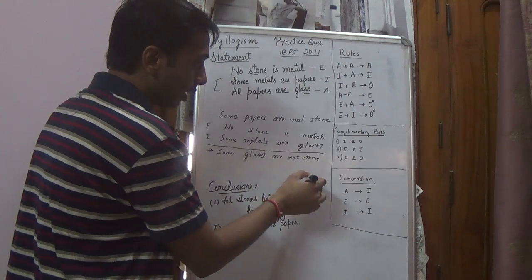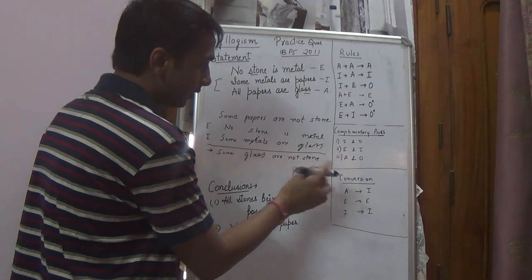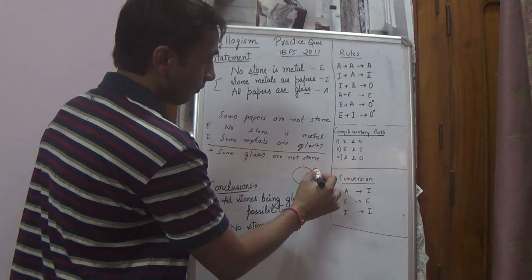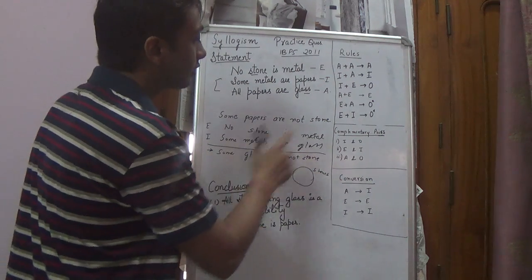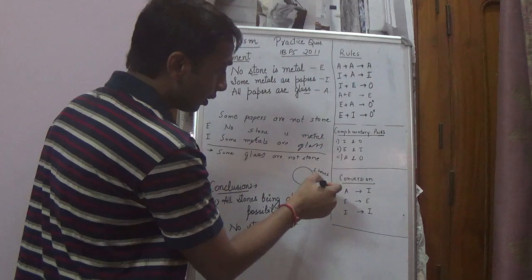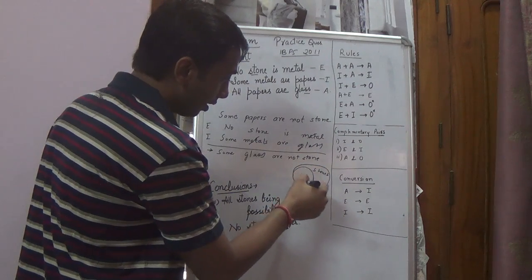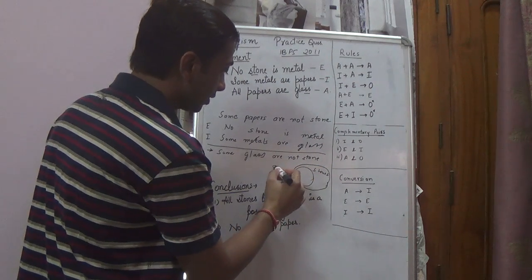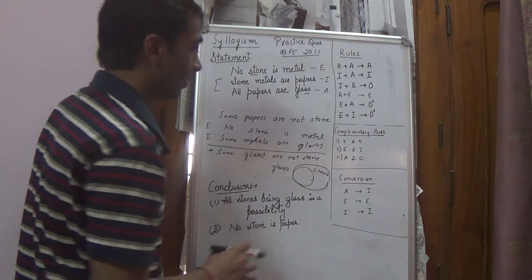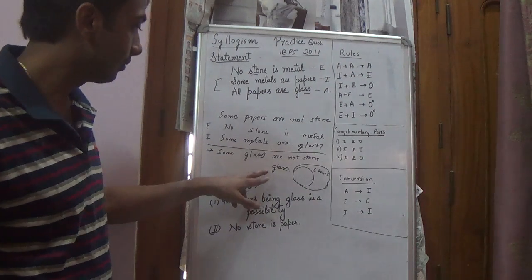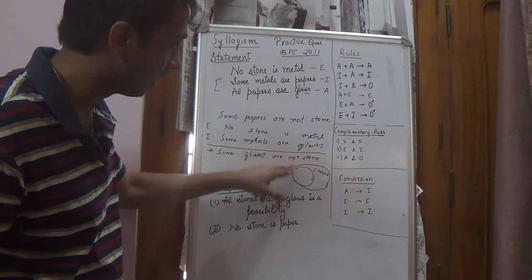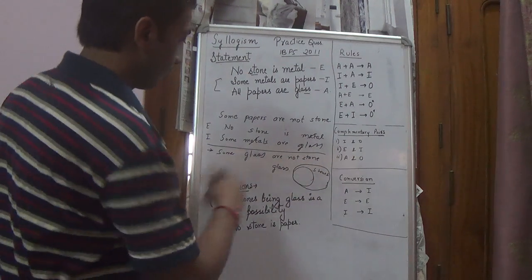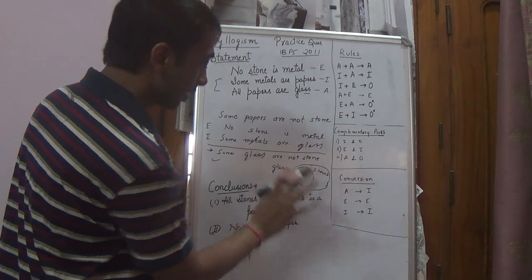So we could have a diagram like this. This represents, say, stones. Some glass are not stones. So we could have a set representing glass like this. So in this case, some glass are not stones, because stones are this area and this area is glass. So this diagram according to this statement is correct.